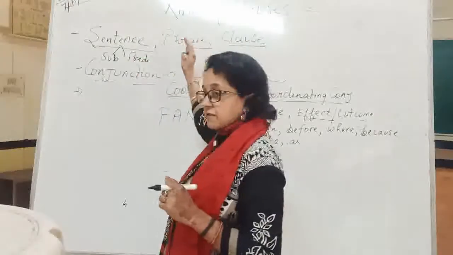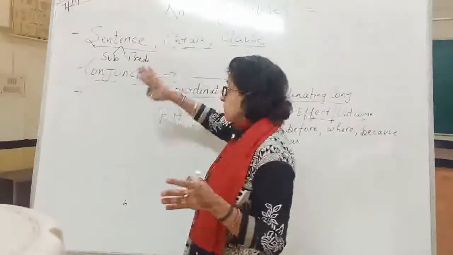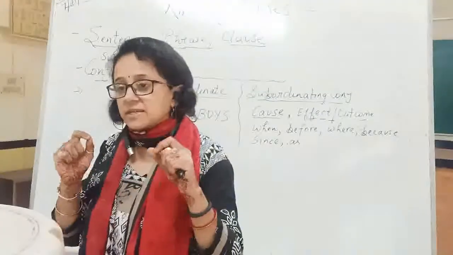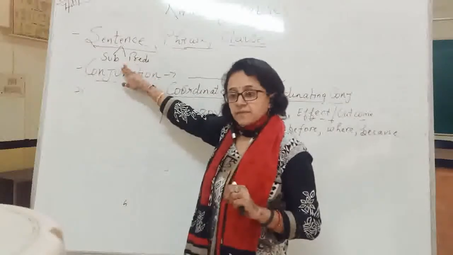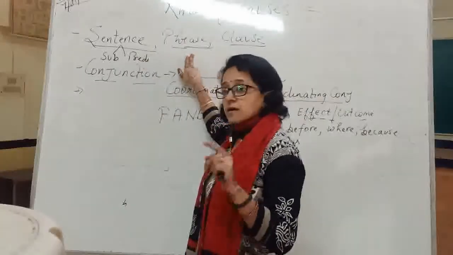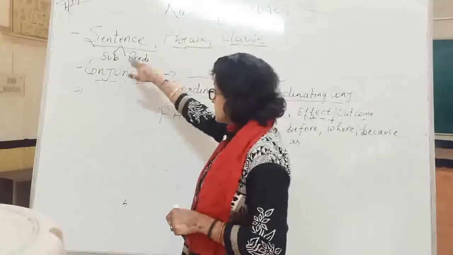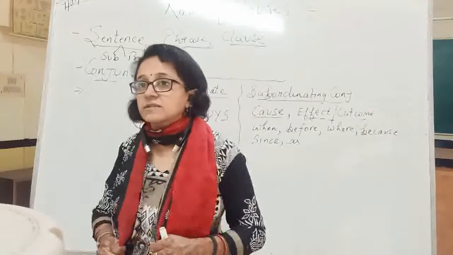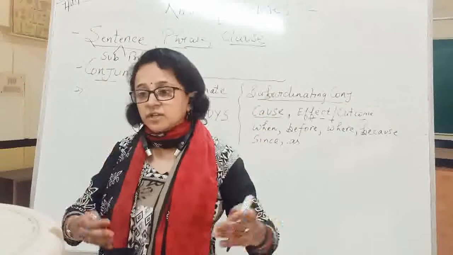Okay, now let's start with the phrase. A phrase is a group of words, a sentence is also a group of words. So what is the basic difference between sentence and phrase? A sentence makes complete sense. A phrase doesn't make complete sense. A sentence has a subject and a predicate, and the predicate has a finite verb. A finite verb is one which can change according to the tense.